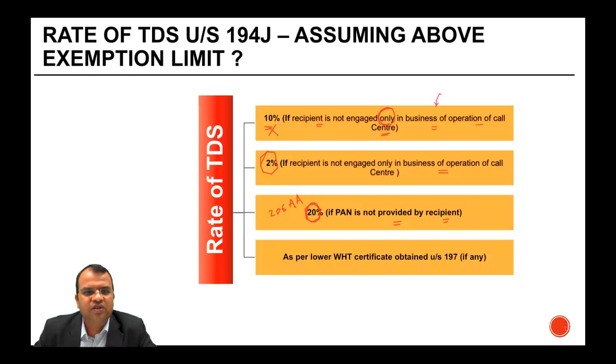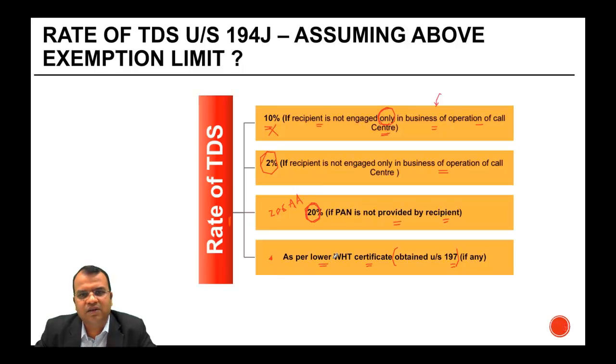One more thing which needs to be considered while applying the rate of tax is, has the recipient obtained a lower withholding tax certificate from the Income Tax Department under section 197? If they have obtained a lower withholding tax rate certificate under section 197, then the tax has to be withheld at the rate which is given in this certificate.